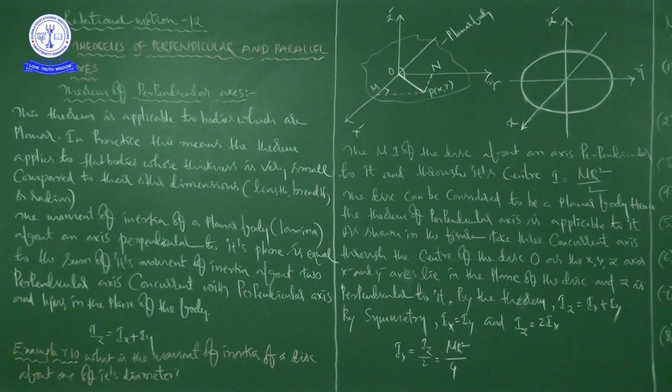Next, see here, the moment of inertia, right? Here he is giving the statement. So this is the statement of the perpendicular axis theorem. So please concentrate here. The moment of inertia of a planar body, in the bracket you can write lamina, the moment of inertia of a planar body about an axis perpendicular to its plane is equal to the sum of its moments of inertia about two perpendicular axes concurrent with the perpendicular axis and lying in the plane of the body.